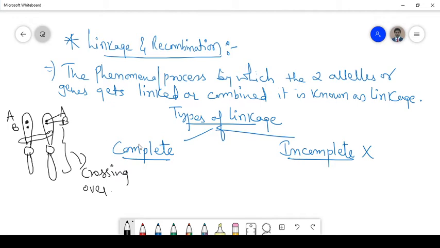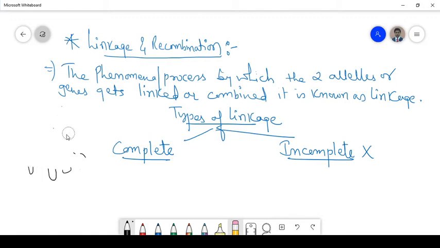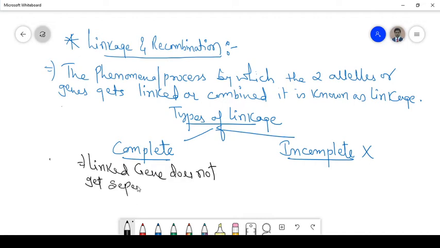Now let us come back to the complete linkage, children. Complete linkage means that the linked genes do not get separated during mitosis or meiotic division.